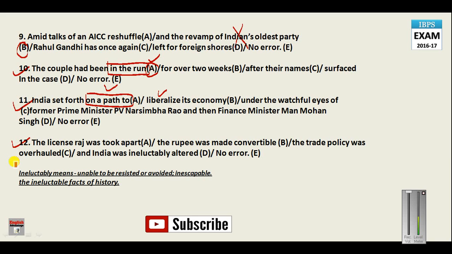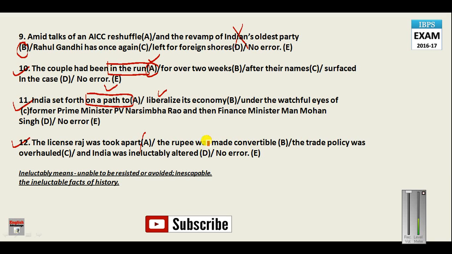Now let us move on to question number 12. The license Raj was took apart, the rupee was made convertible, the trade policy was overhauled, and India was ineluctably altered. Just see in this sentence, three or four passive voice constructions have been used. First of all, this is the passive voice construction: the license Raj was took apart. This is the first part. Just see the second part: the rupee was made convertible.